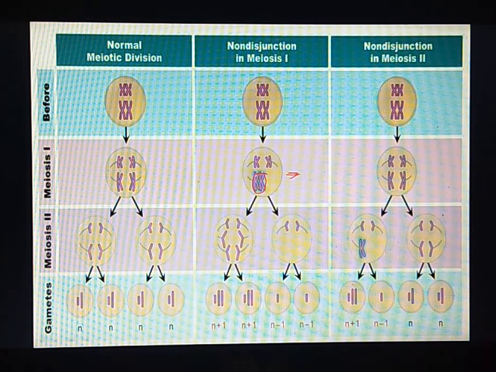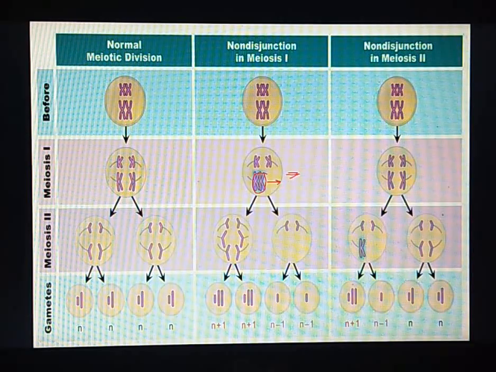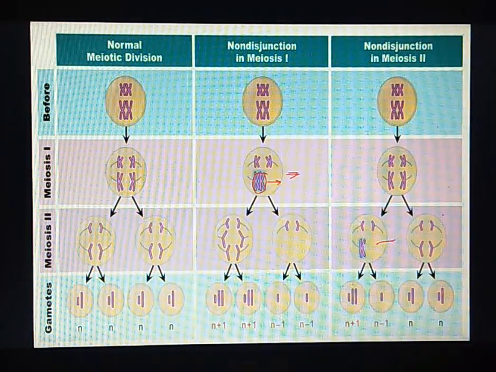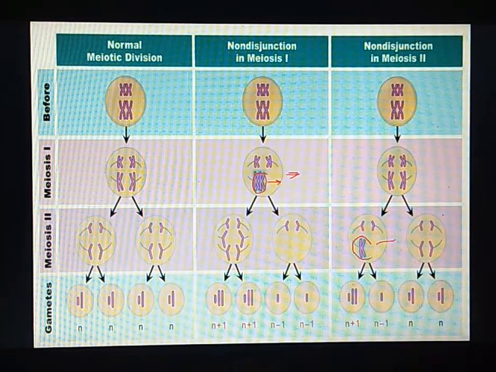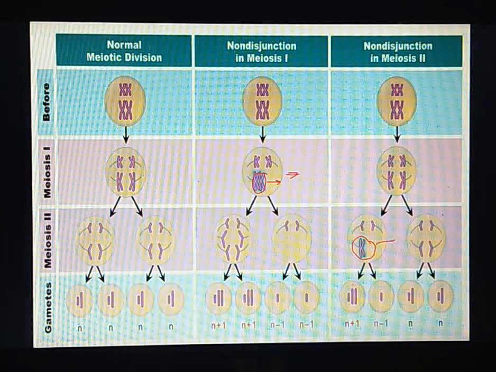So the chromosomes are not able to separate from each other and move towards the opposite poles. It also happens in meiosis 2 at anaphase 2, wherein the sister chromatids are not able to segregate from each other and move towards the opposite pole.